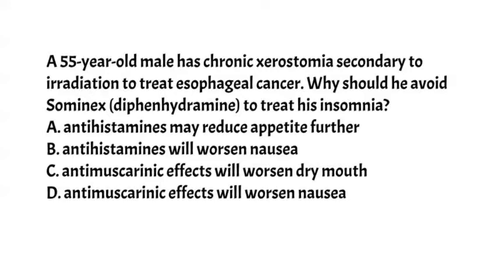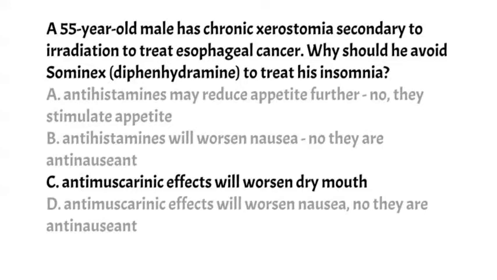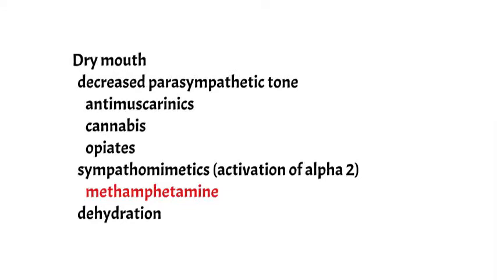Antimuscarinics, the tropes and scopes, are going to worsen dry mouth. There are three broad categories of action that cause dry mouth or xerostomia: decreased parasympathetic tone, increased sympathetic tone, and dehydration. Of these, direct-acting antimuscarinics decreasing parasympathetic tone and methamphetamine activation of alpha-2 receptors are probably the most important.